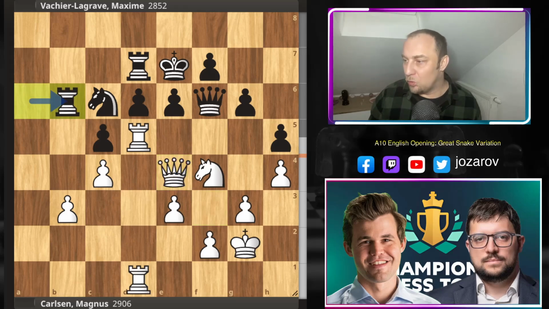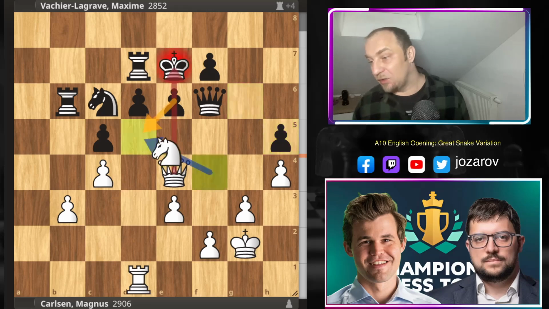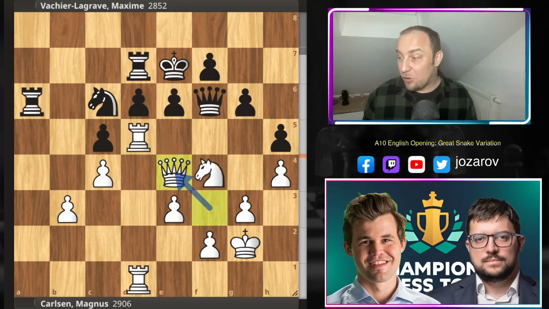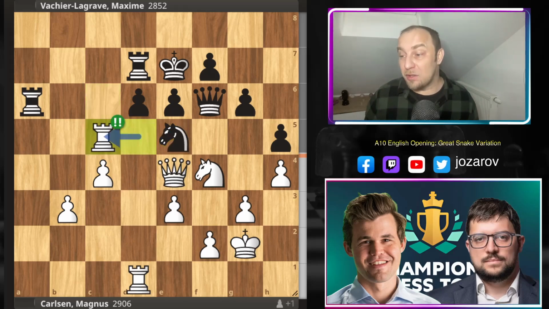This move is very dangerous because maybe you can, I don't know, play now rook to b6, then it's not working because after rook to h5, g takes h5, and knight to d5, again, black is losing decisive material, the queen is lost. Game over here for black. Against queen to e4, that's why MVL tried knight to e5, but now Magnus plays a brilliant, a spectacular rook sacrifice with rook takes c5.